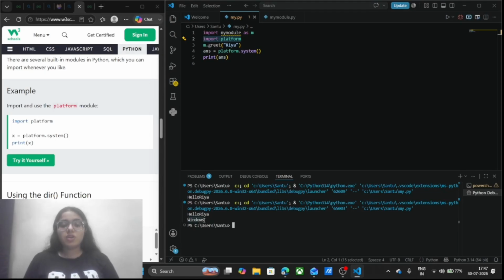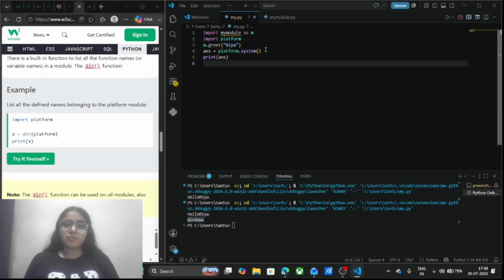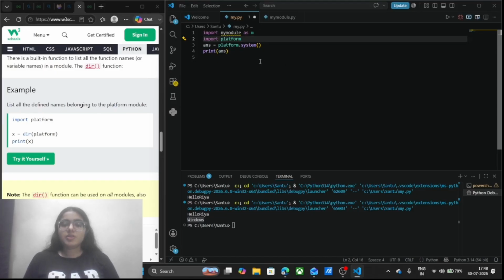If I am using a MacBook, then it is going to return Darwin, and so on. This is a good quality of the platform module.